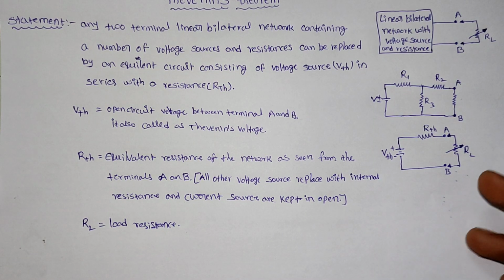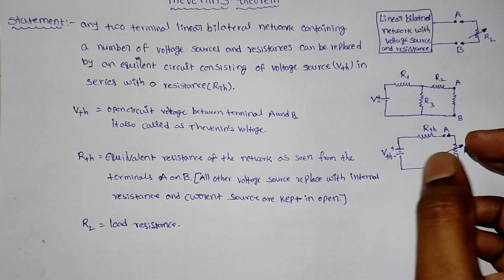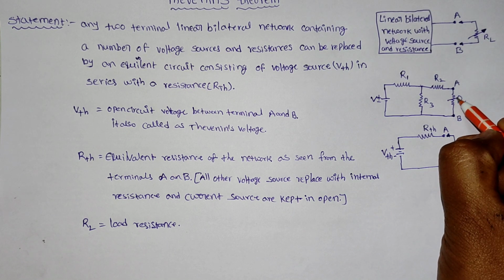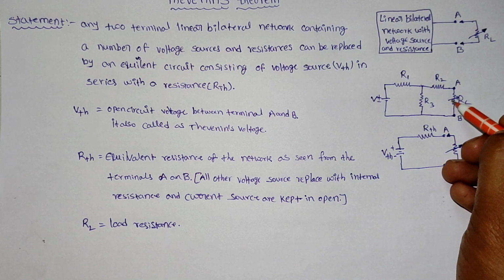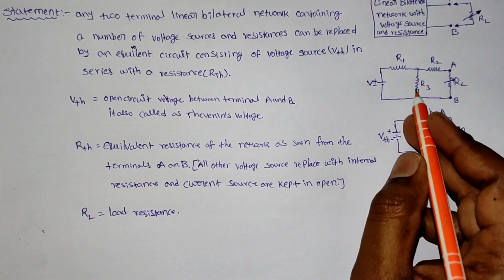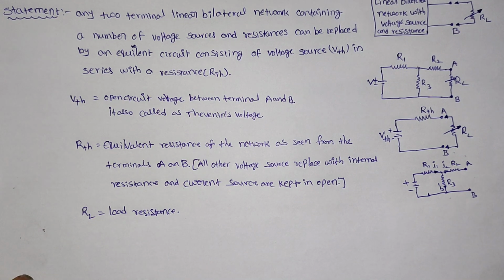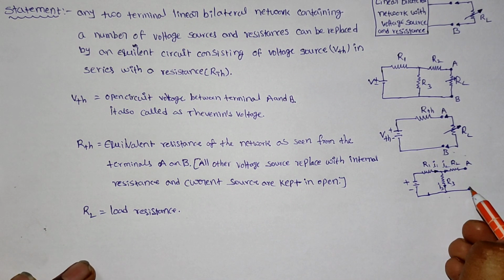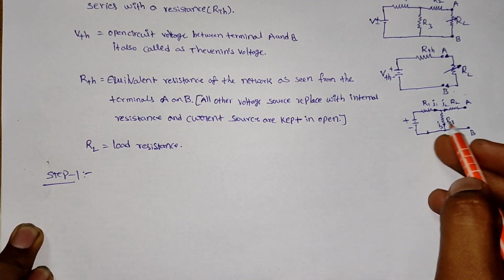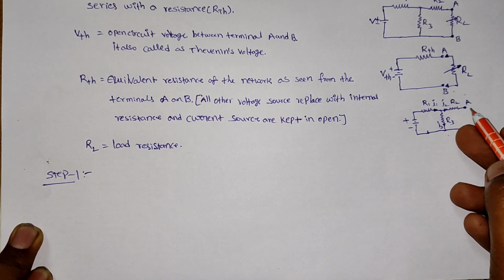Now, to determine the current through the load resistance, temporarily we have to remove this load resistance RL. I will redraw this figure. I removed RL from between terminals A and B. Step 1 is to calculate the resistance of this network after removing the load resistance.